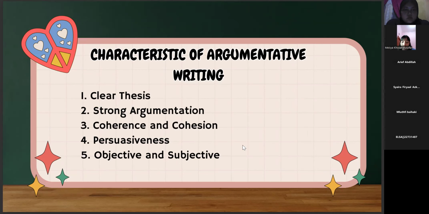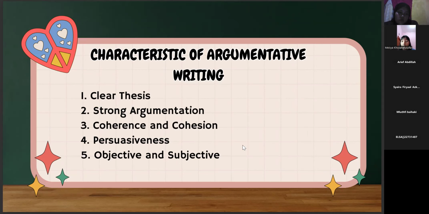Second, strong argumentation. In this characteristic, the argument should be supported by relevant evidence, data, and or examples. Third, coherence and cohesion. In this characteristic, the text should have a logical and well-organized structure. Fourth, persuasiveness.